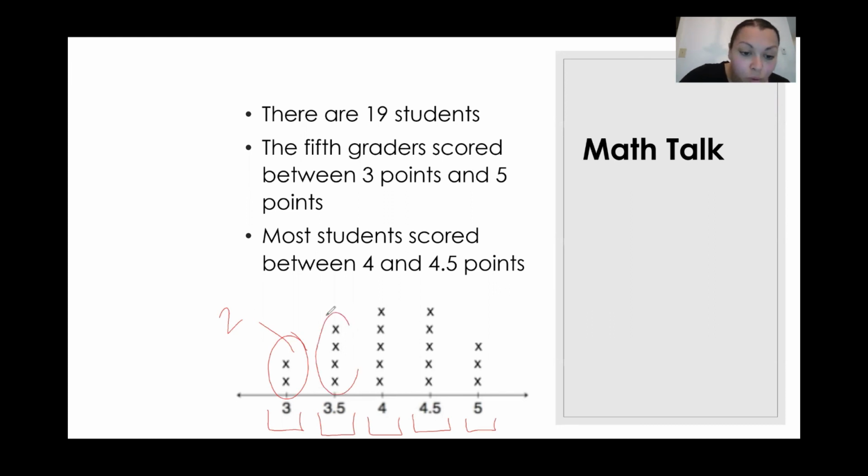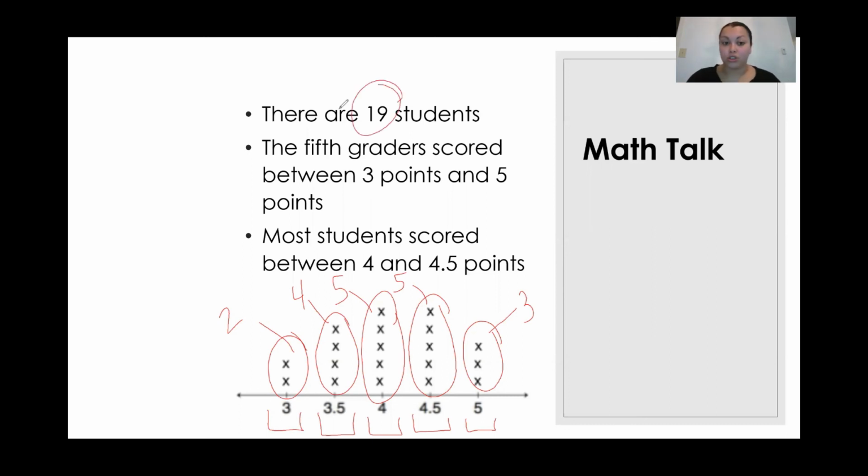This shows us that 4 students scored 3.5. This shows that 5 students scored 4 points, 5 students scored 4.5 points, and 3 students scored 5 points. So if we added 2 plus 4 to get 6, 5 and 5 make 10, so that's 16, and then 3, that means that there are 19 students.